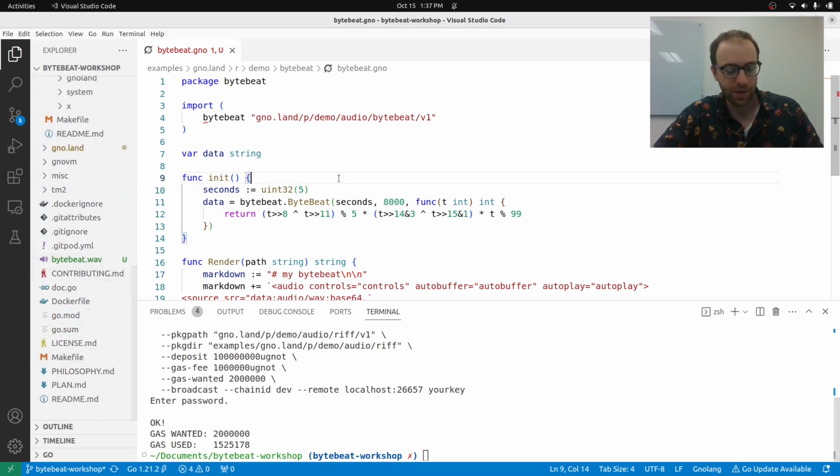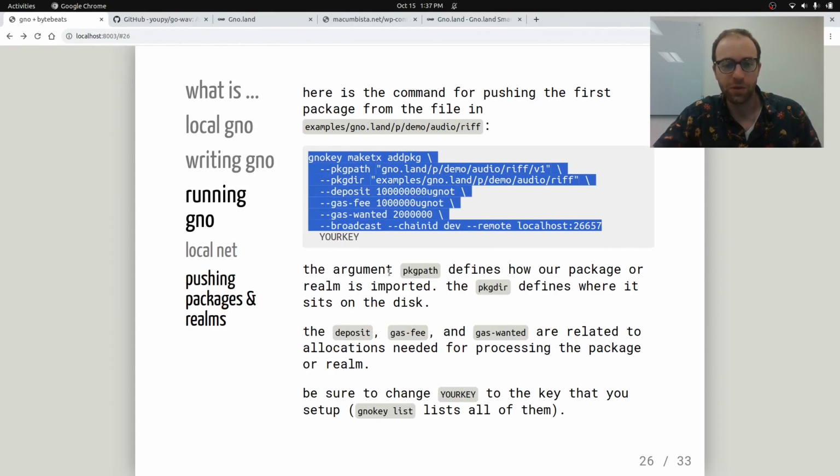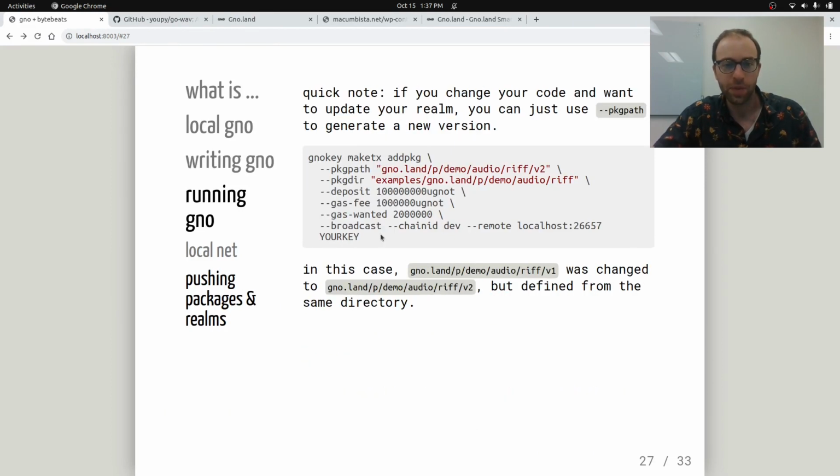And this can be made a little bit faster because we're going to have to do this for every single one. And, oh yeah, before I do that, quick note, if we do make another version of Riff or any of the packages or any of the realms, we can just simply add v2 here instead of v1 or whatever, and then import v2. That way, even if we change it locally, it won't be changed on Gno.land until we do another transaction to add that package.